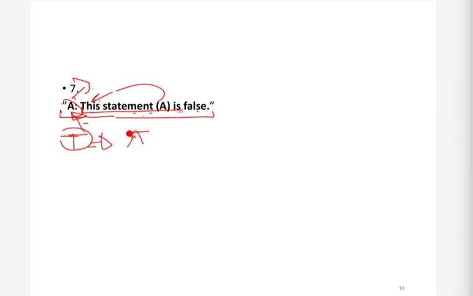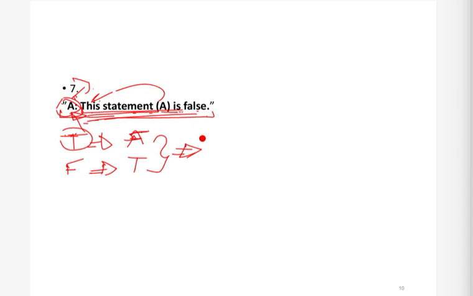Similarly, if we assign false to A, then what will happen? If we assign false to A, then we are saying that this statement A is false. But as soon as we say that this statement A is false, then this complete thing is also false. And this thing is saying that this statement A is false. So again, this is making it true. So basically, this is saying that A is false, so that makes A true. So you can see that if we assign true, then it becomes false. If we assign false, then it becomes true. So we can say that this is not a proposition because this is both true and false.